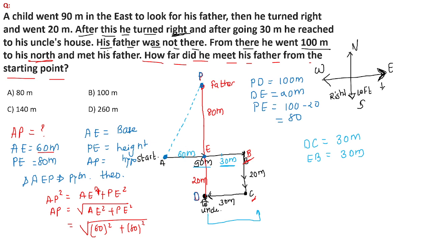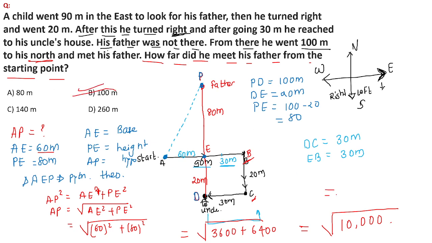So this will give me how much? 60 into 60. Under root of 3600 plus 8 8s are 64, 2 zeros. Okay. So if I add this together, I'll get the total value equal to under root of 10,000. So what is under root of 10,000? That will be your answer. Simply 100 is your answer. So under root of 10,000 means 100 meters is your answer, or the distance of AP.